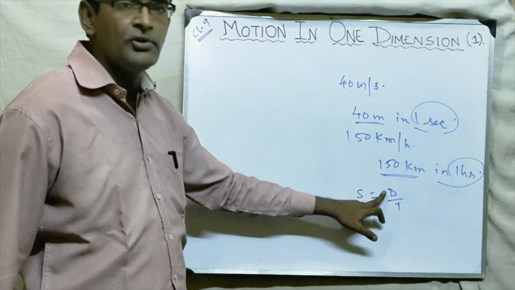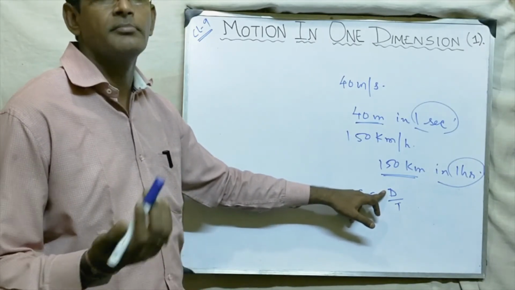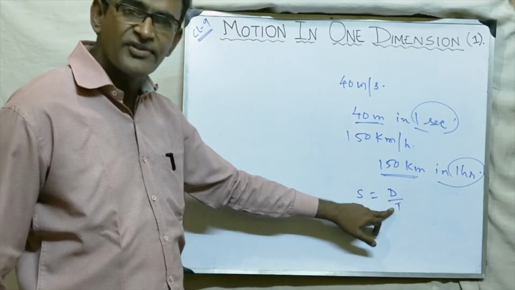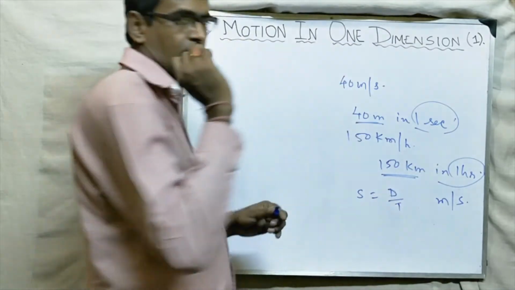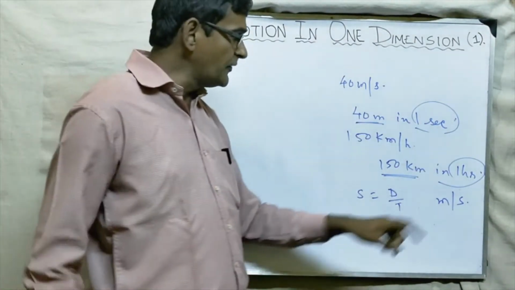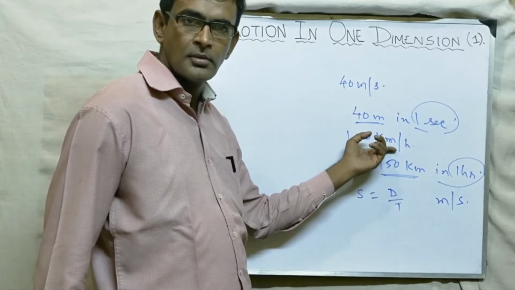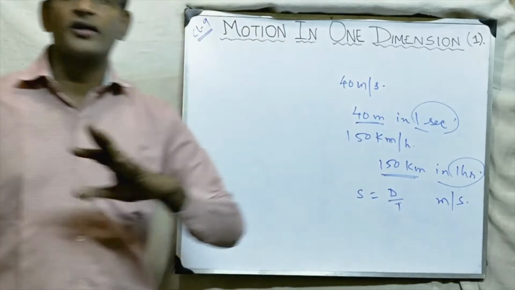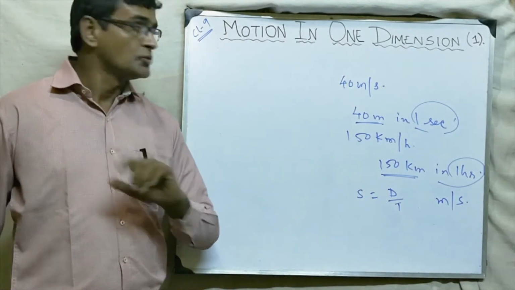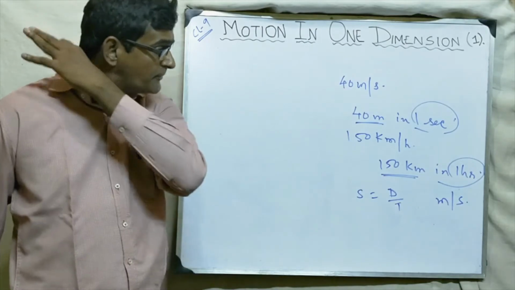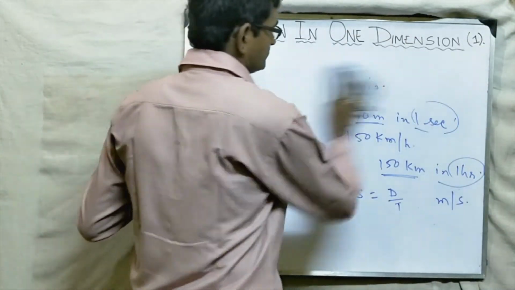Now what is the SI unit of distance? Distance is length. What is the SI unit of length? Done in chapter 1. Meter. What is the SI unit of time? Second. So SI unit of speed will be meter per second. And one more unit we use generally, the most common unit, kilometer per hour. And in the CGS system, the unit will be centimeter per second. So these are the different units of speed.